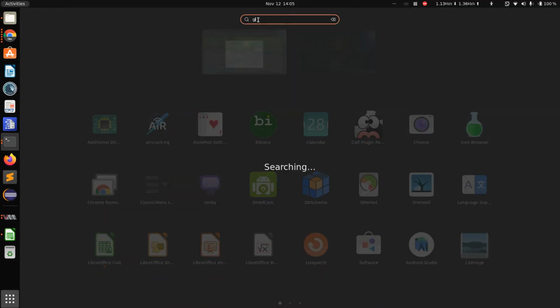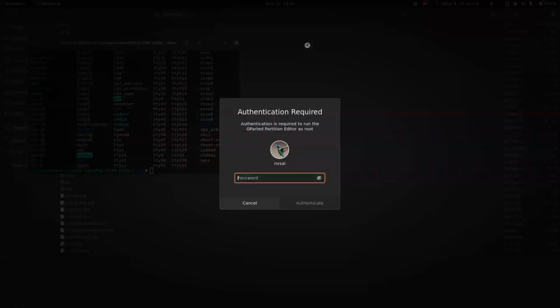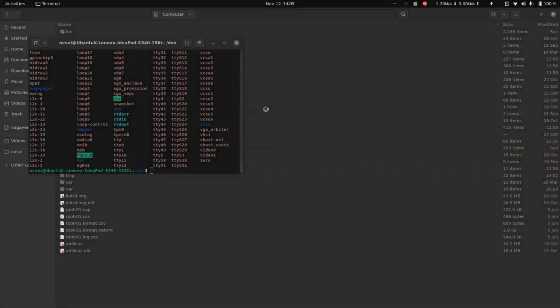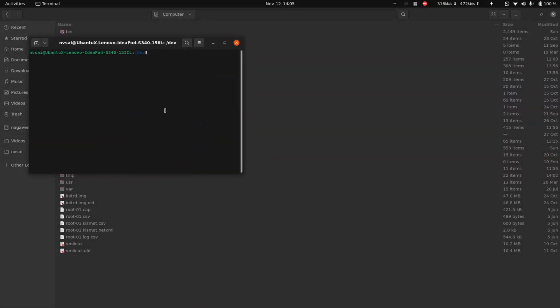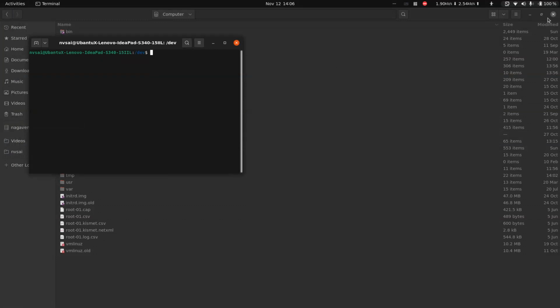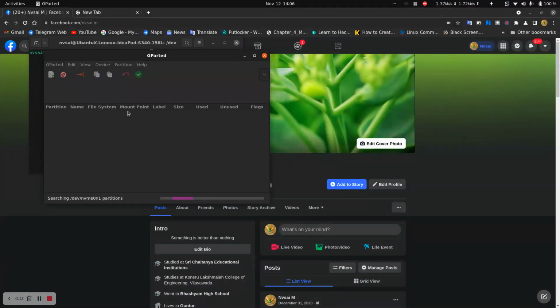Let me just show you the gparted tool. It took time to launch. So this is my file.